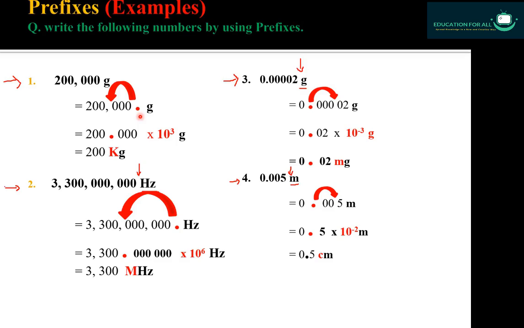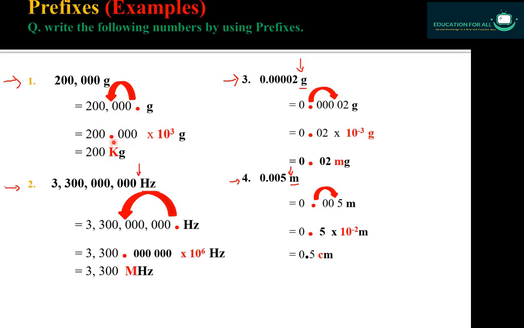Here I want to use the prefix kilo, so I shift the decimal point 3 digits backward, because kilo means 10 raised to power 3. So this becomes 200.000 into 10 raised to power 3.